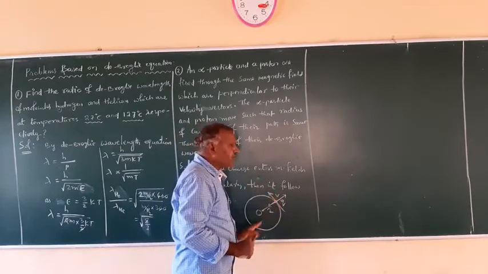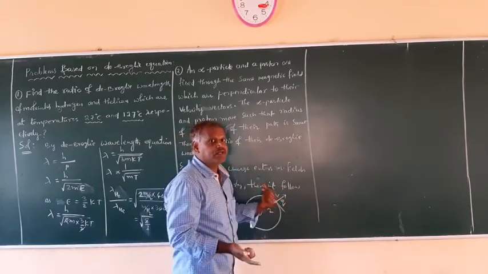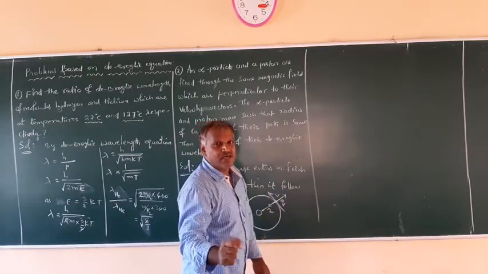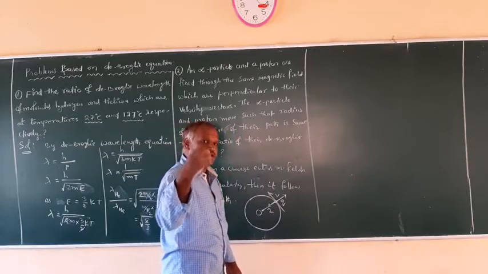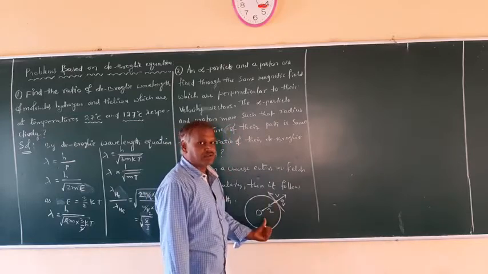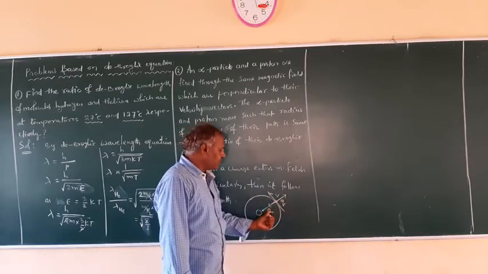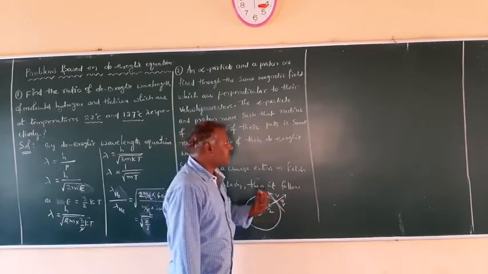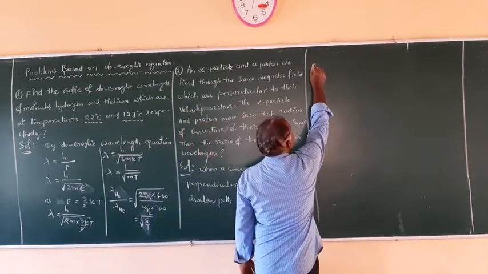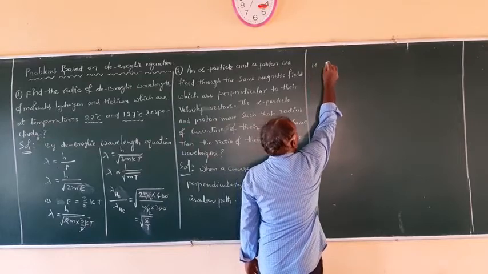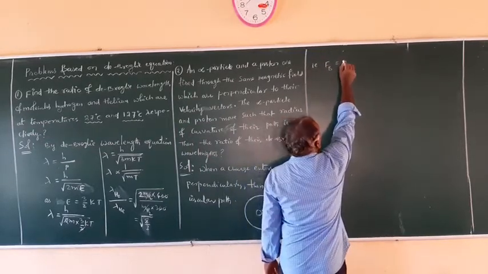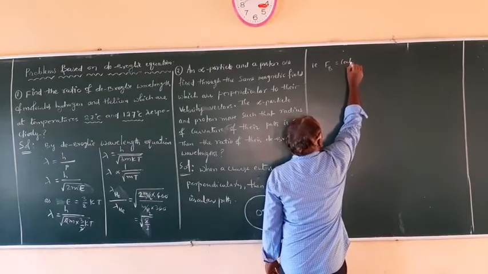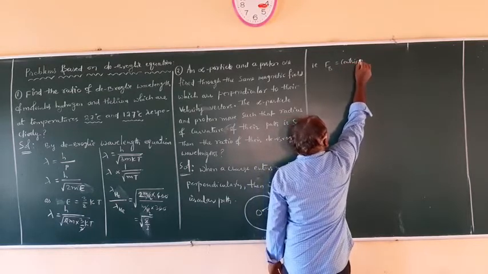If the outward force or inward force dominates, the charged particle is no longer in the circular path. It will follow another path, maybe parabolic or hyperbolic or any curved path, not the circular path. So here this outward force and inward force both are equal. So I can write it here: the force due to the magnetic field on the charged particle is equal to the centripetal force or centrifugal force.